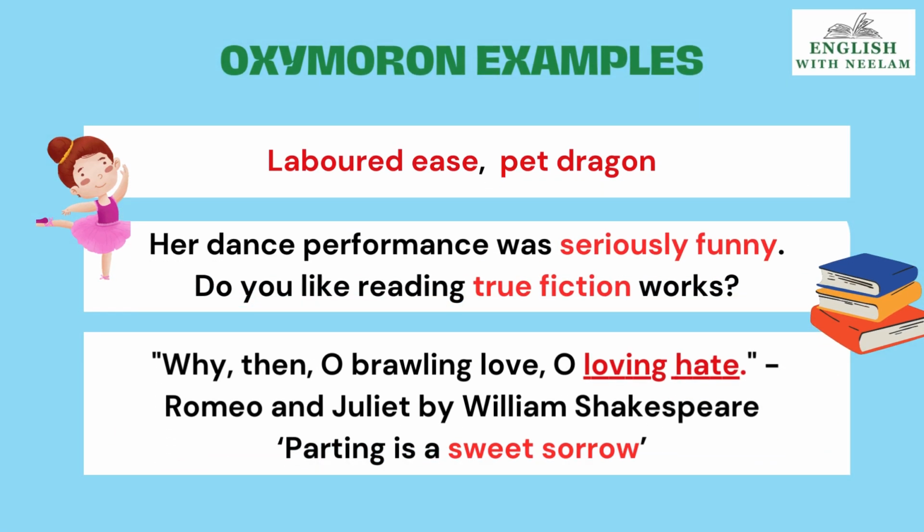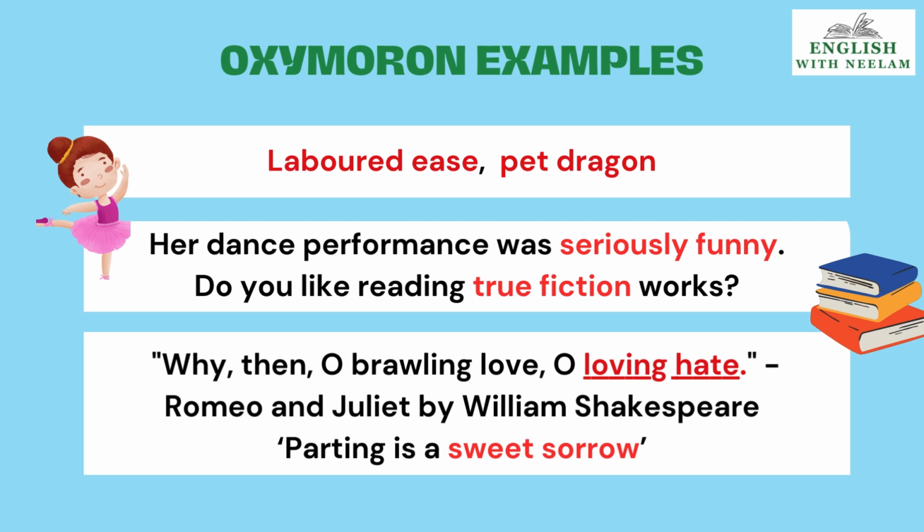In the poem, A Photograph, labored ease, in class 11 textbook. Two words used together that are in contradiction with each other. Pet dragon in class 10th book. Her dance performance was seriously funny. Serious then funny. Contradiction here. Do you like reading true fiction? Fiction and then true.